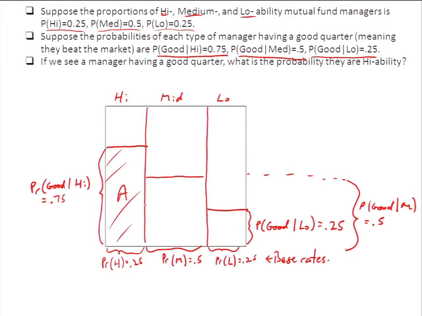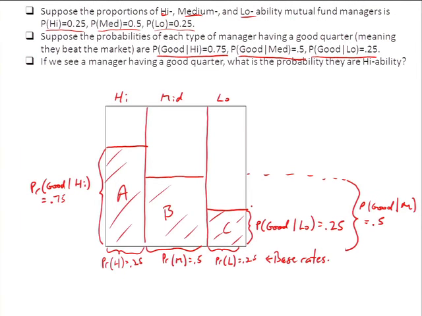So it's just a bunch of joint probabilities. And so I'm going to skip this step where I write out the product of what those joint probabilities are, because by this stage it should be painfully apparent what they are. That's the joint probability that a randomly selected manager is of medium ability and has a good quarter, and that's the probability that they are low type and have a good quarter. Okay? So it's just equal to C, I did this in the wrong order, C plus B plus A. Yeah? And that happens to be 0.0625 plus 0.25 plus 0.1875, which is equal to 0.5. Okay? So given the base rates and the conditional probabilities that I specified, the unconditional chance of any randomly selected fund manager having a good quarter is half.